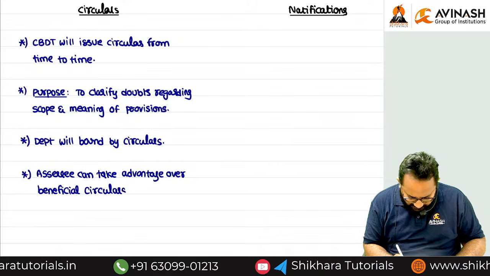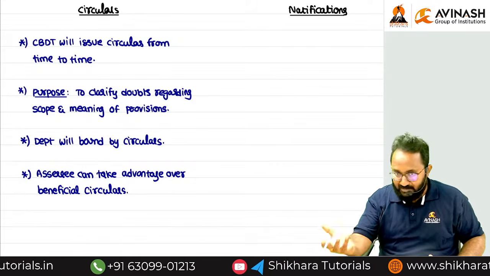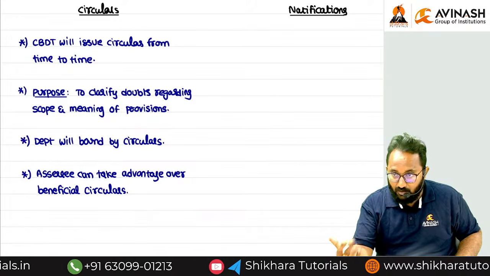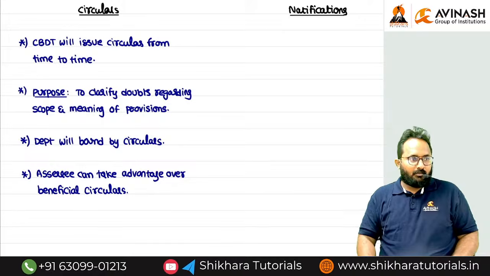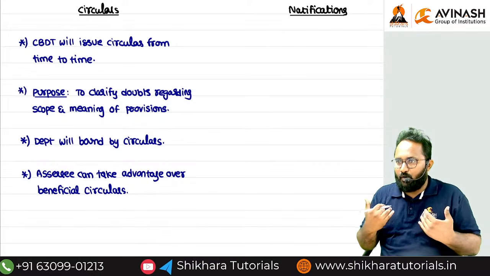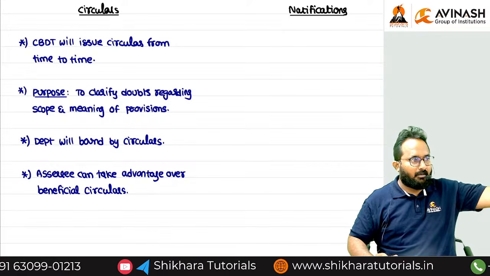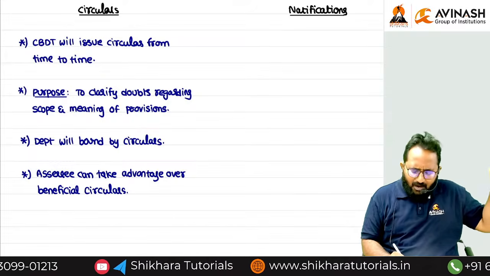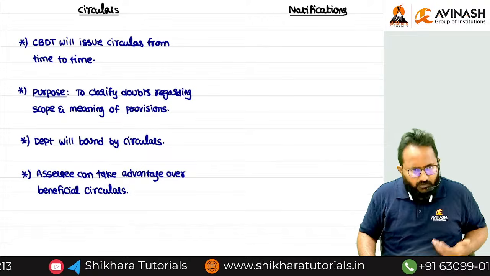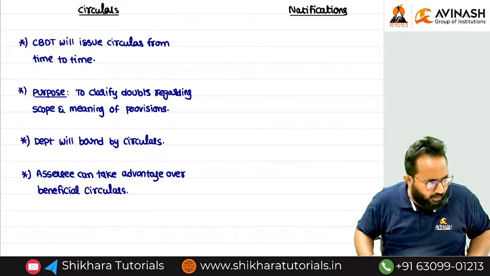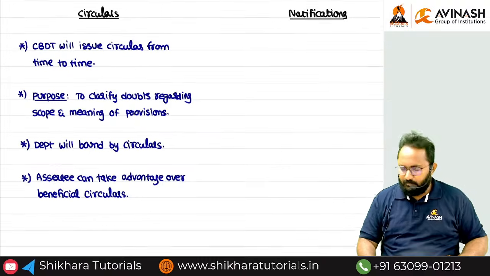If that circular is beneficial for you, you can take advantage. Otherwise, you can ignore. So these points they can ask as an MCQ. Who has a responsibility to follow the circular? Department. Who has an advantage over the circulars? SSE. If that is useful, he can follow. Otherwise, he can ignore. Understood?